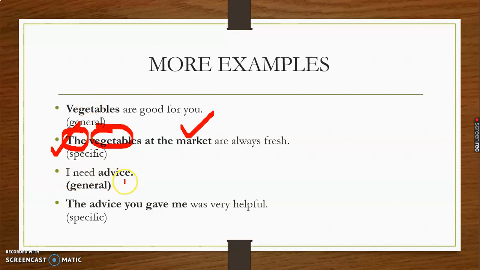Similarly, I need advice. It is general advice I want. In the next sentence, the advice you gave me, I am talking about a particular advice that you gave me. So that is why 'the' has been used. Here the advice is specific. So I hope you have understood that with the general we do not use 'the', but with the specific we use 'the'.